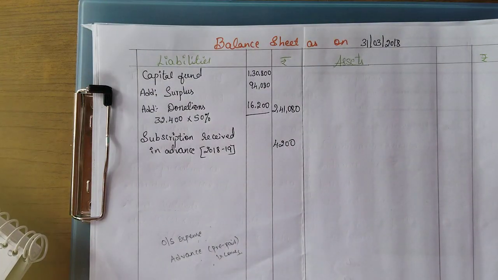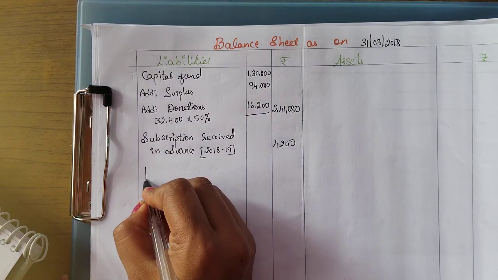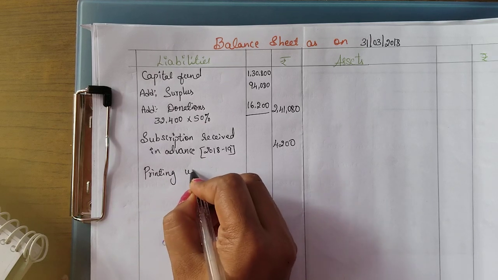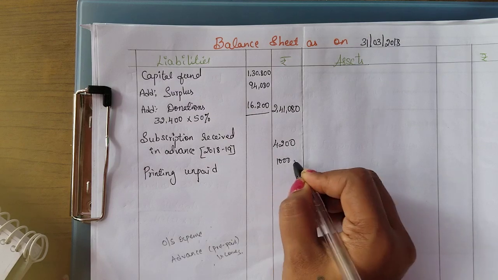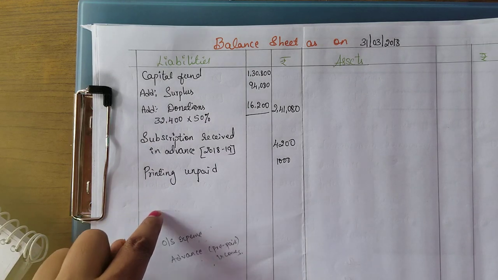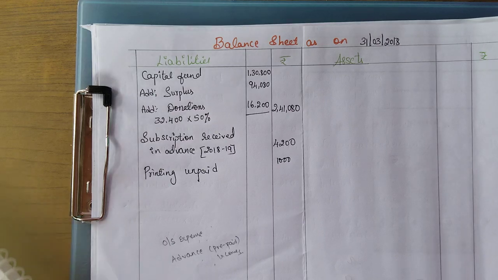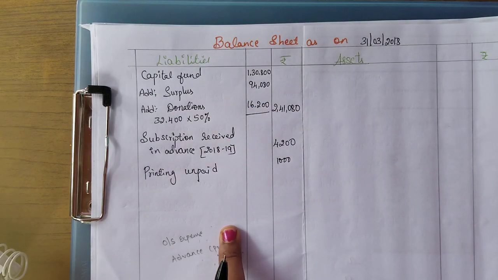And next we have this current year's unpaid printing, outstanding expenses, that is 1,000. See, subscription is always an income, so outstanding subscription will not come in the liabilities, it will come on the asset side. Keep that in your mind, don't forget. So these are the things that will be coming on the liabilities side.